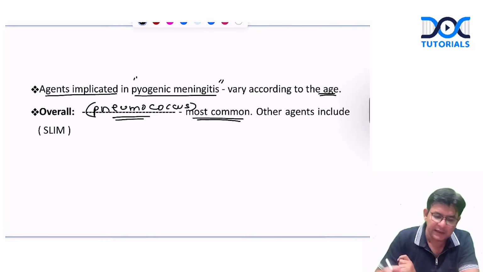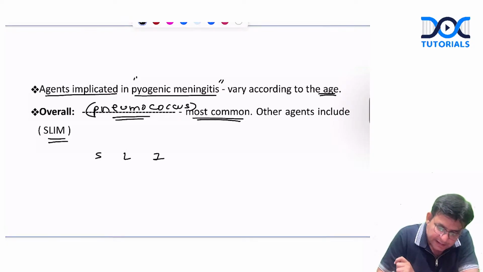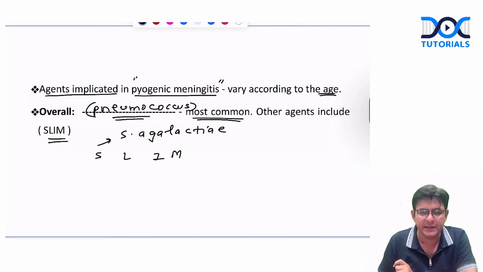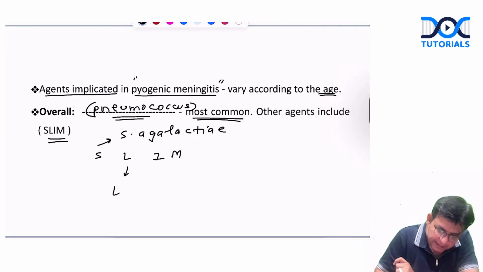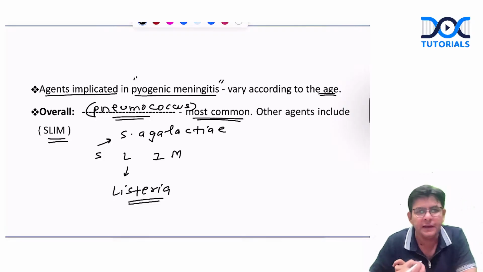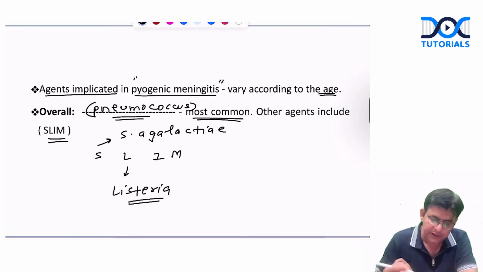First thing. Others you can remember by a mnemonic, SLIM. In the SLIM, S is Streptococcus agalactiae. L is Listeria, the full name being Listeria monocytogenes.